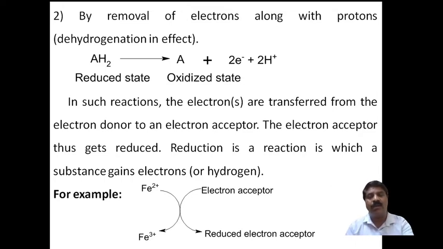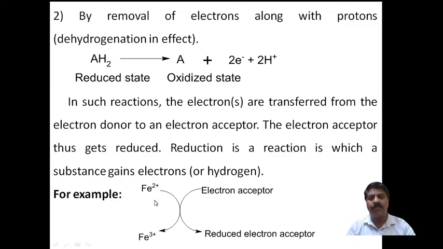That is, the electron goes from the reduced state to the other product, and that becomes a reduction. Therefore, in the reaction, the electrons are transferred from the electron donor to an electron acceptor. The electron acceptor thus gets reduced. A reduction is a reaction in which a substance gains electrons. Reduction means it gains electrons, and oxidation means it removes or gives away electrons.